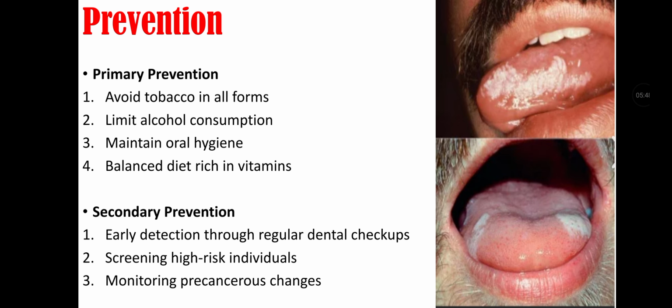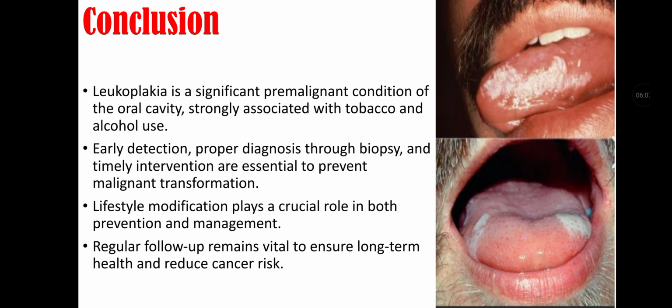Prevention of leukoplakia. It is done by primary prevention, that is to avoid tobacco in all forms, limit alcohol consumption, maintain oral hygiene, and balanced diet that is rich in vitamins. Secondary prevention includes early detection through regular dental checkups, screening high-risk individuals, and monitoring precancerous changes.